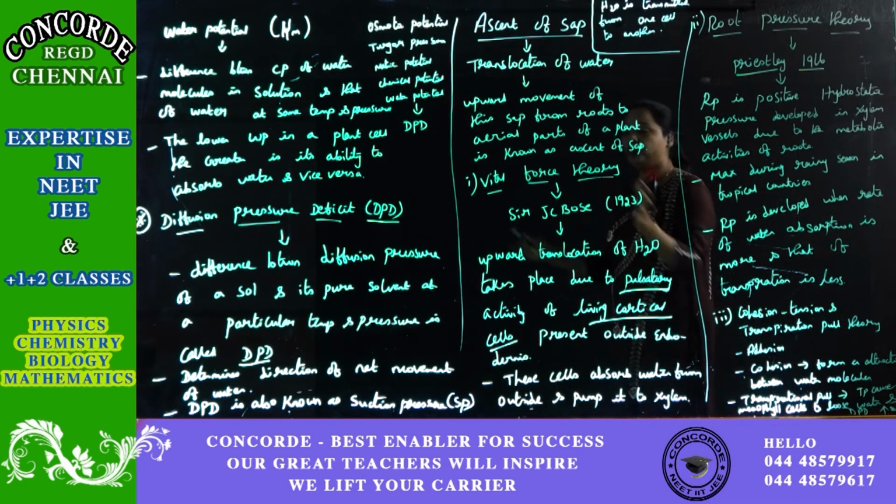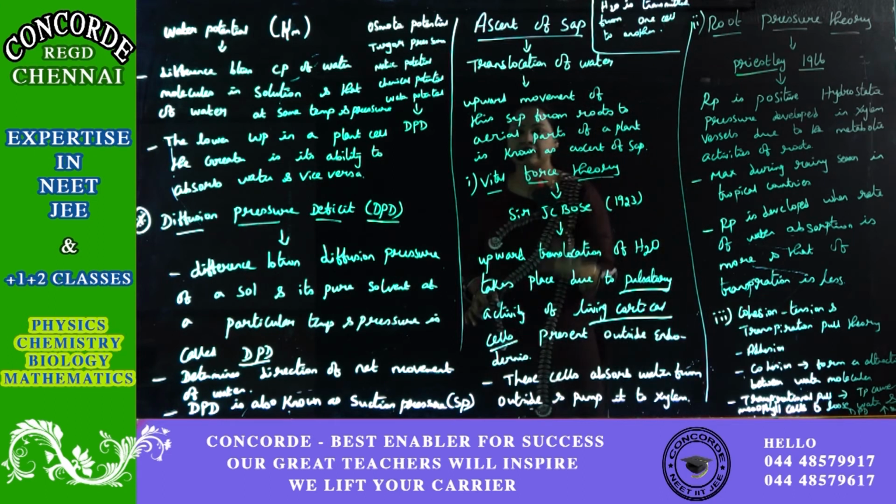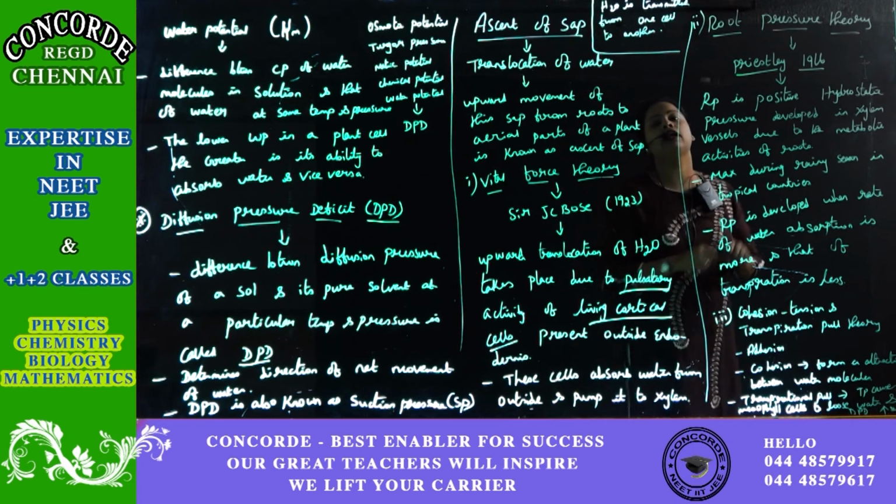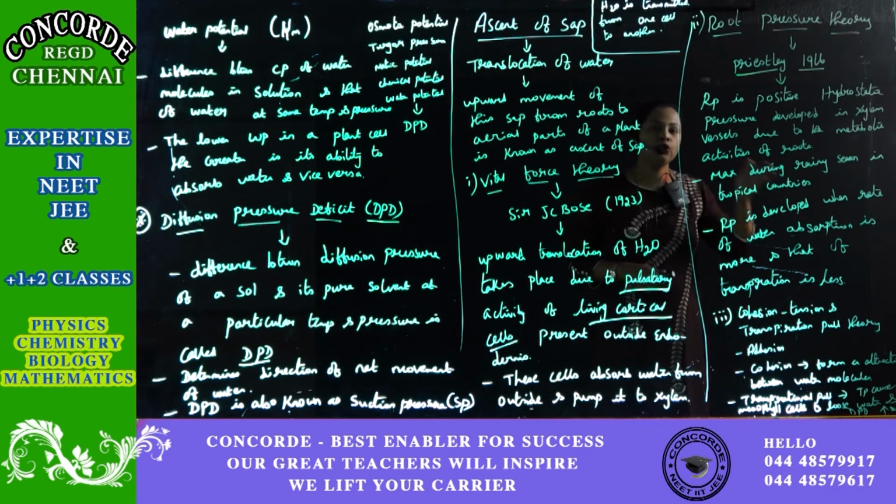So again, to summarize the ascent of sap, I will repeat it. Ascent of sap is nothing but translocation of water. That means water has to translocate from one cell to another. To explain this clearly, three theories have been proposed. The first theory is the vital force theory, proposed by J.C. Bose in 1923.